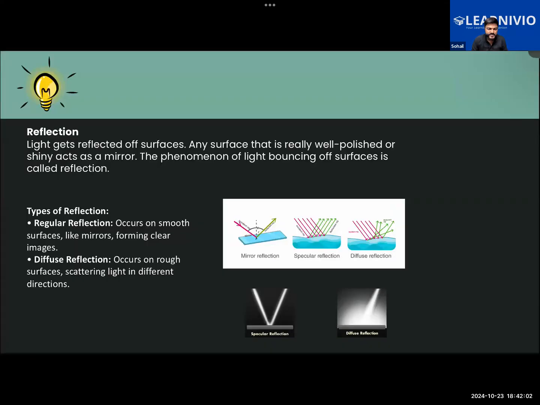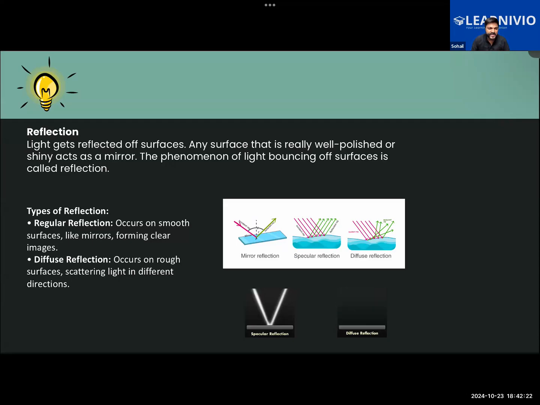Okay, now today we will be learning about reflection. As we know, there are different phenomena associated with light: reflection, refraction, dispersion, polarization, etc. So reflection is one of the phenomena associated with light.